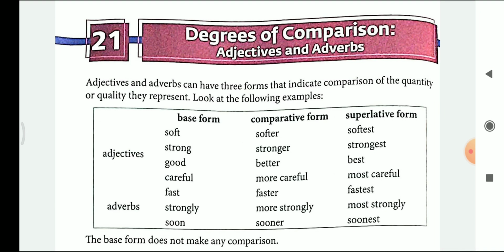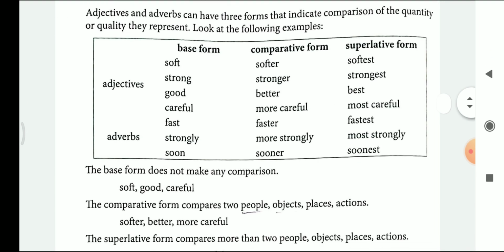Adjectives: soft, that is the base form, the comparative form is softer, and the superlative form is softest. The second one is strong: strong, stronger, strongest. Good, better, best. Careful, more careful, most careful. Fast, faster, fastest. Let's see the adverbs now. Strongly, more strongly, most strongly. Soon, sooner, soonest. The base form does not make any comparison, that is soft, good, and careful.